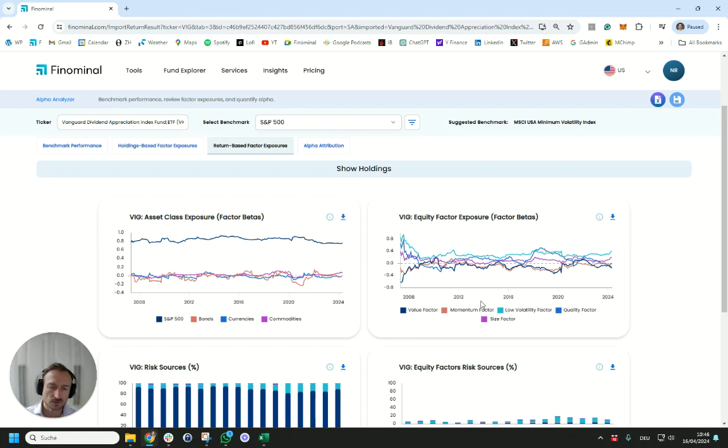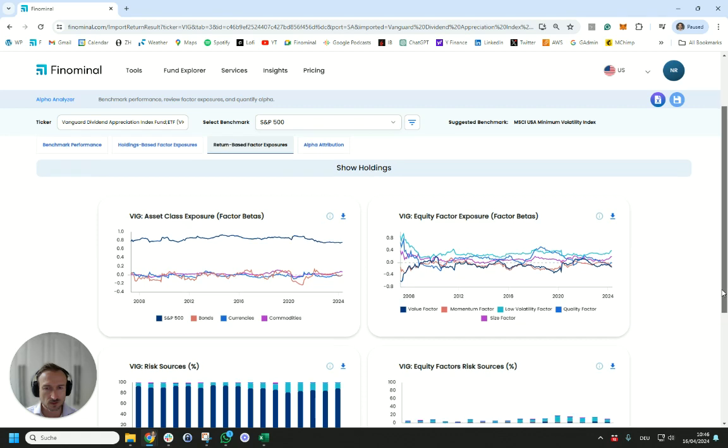And that's kind of expected because if you think about the kind of companies they're buying, these are companies that have been consistently raising their dividends, which doesn't tend to be stocks that are high in momentum or particularly cheap. These tend to be companies that rank high in quality or in low volatility, simply reflecting their business model. For example, utility companies or real estate stocks.